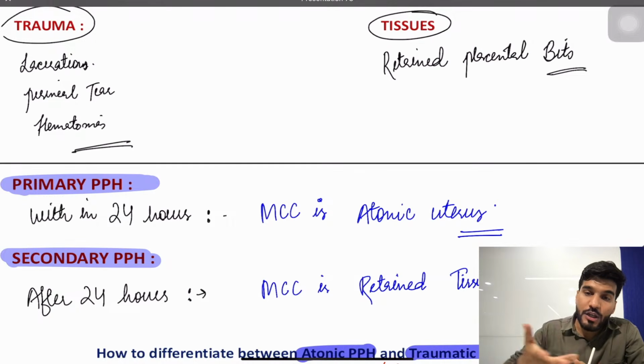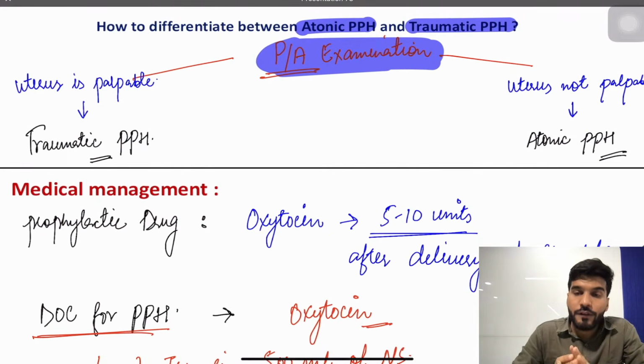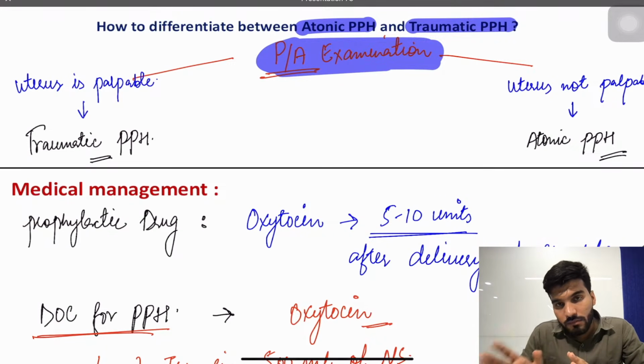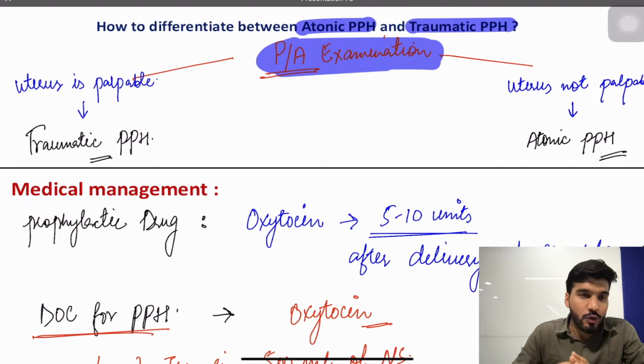When these adhesions are there, you need to cut them down. So what will be the treatment? We go for the hysteroscopic adhesiolysis. We go for the hysteroscopic adhesiolysis. Followed by that, how to differentiate between the atonic and the traumatic PPH? In atonic, the uterus is not palpable. In traumatic, the uterus is palpable.